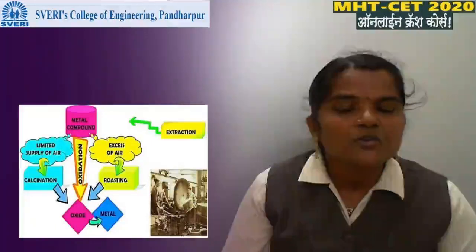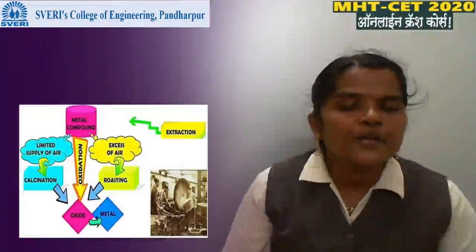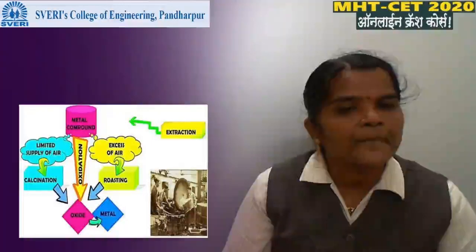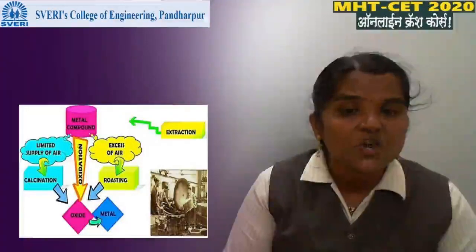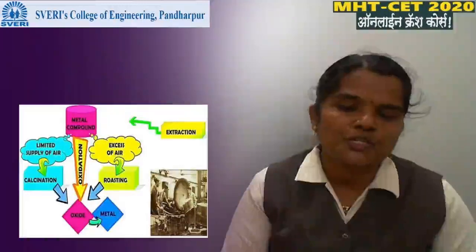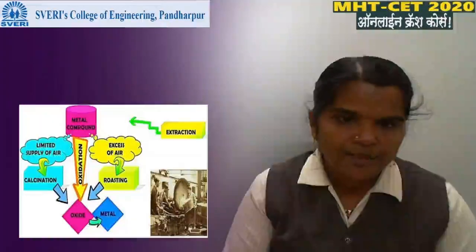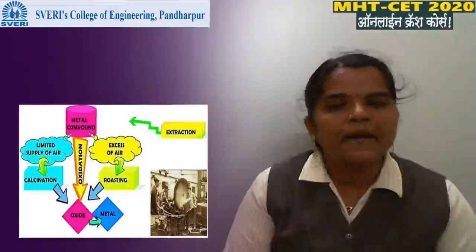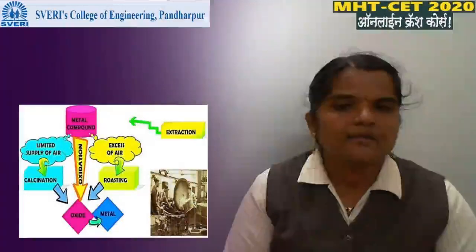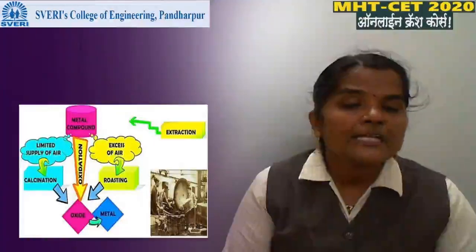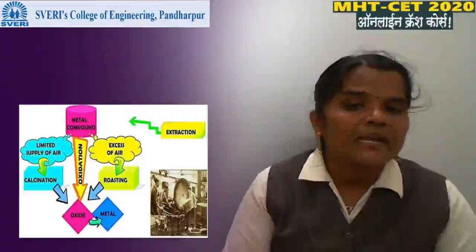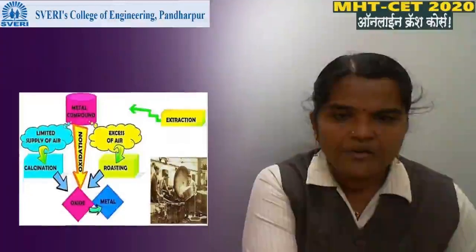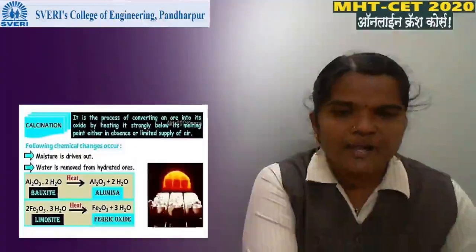And what is roasting? If we heat the ore in excess or in the presence of air, then this process is known as roasting. By using calcination and roasting, the metal gets oxidized, means the ore is converted into metallic oxide. Okay. Next, calcination.